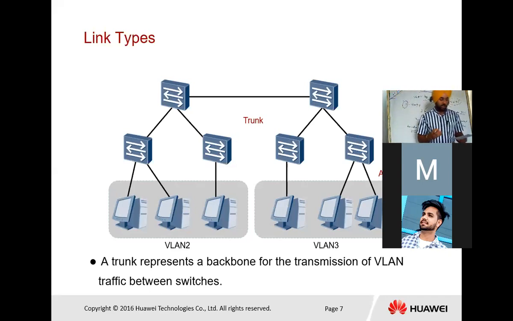But in Huawei, there is one more type of port available, that is hybrid. Hybrid is a combination of trunk as well as access port. In Huawei switches, the default link type is hybrid.